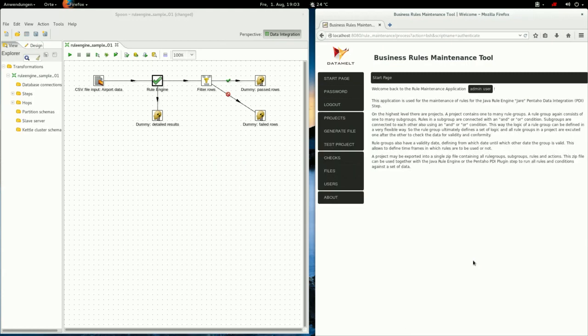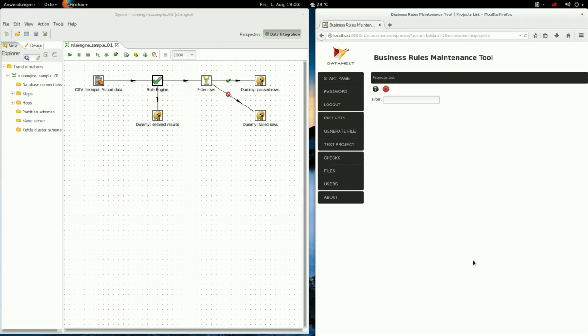Let's log in. Okay. The main point here is that you have a link to the projects. Okay, it's empty. And let's create a new project.